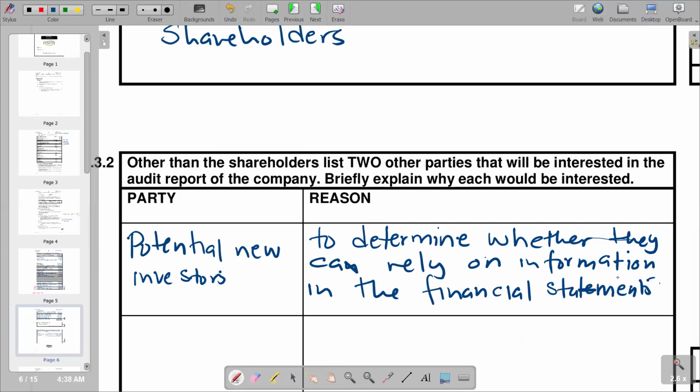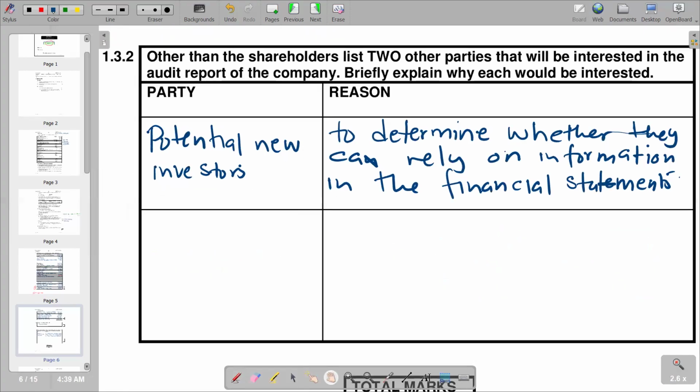So basically, this is the first reason that we have for why they can be interested in the report. We also have banks, financial institutions. We can also have banks being interested to determine whether they can rely on the information in the statements when making decisions relating to lending the company money.